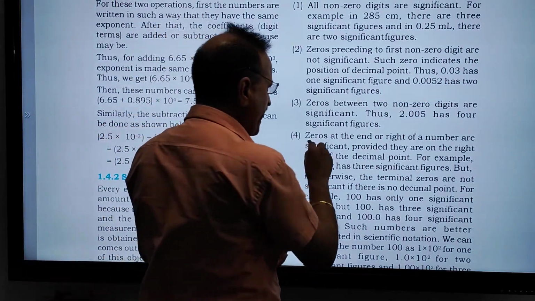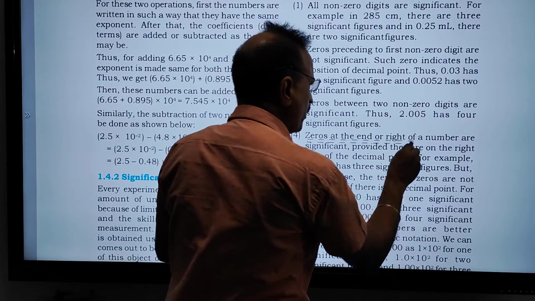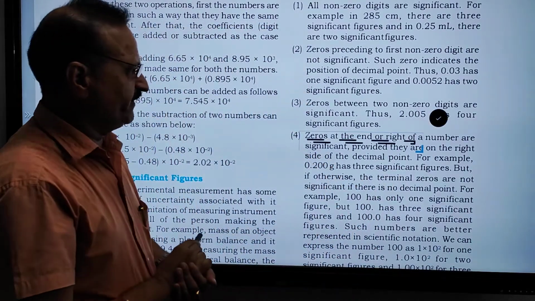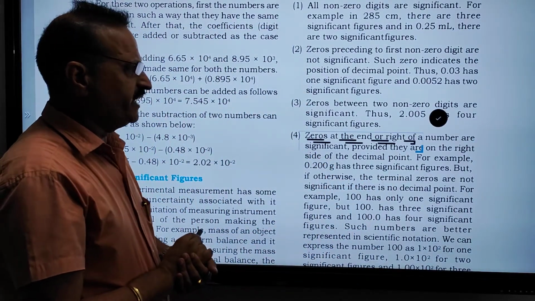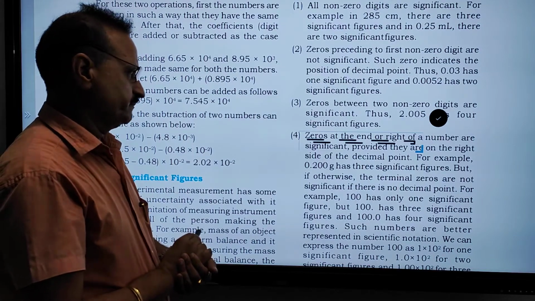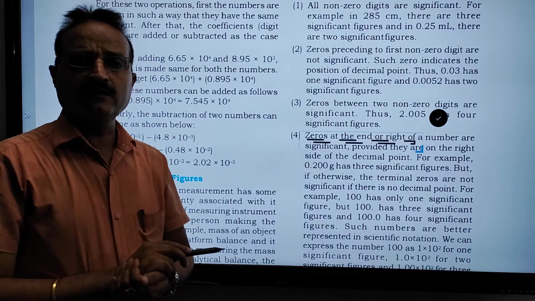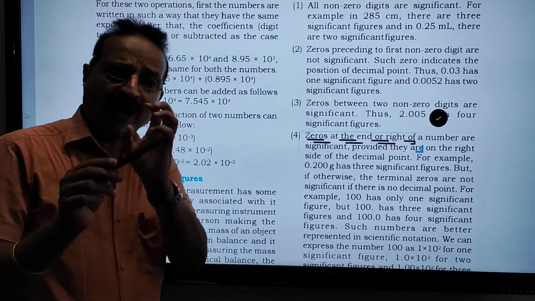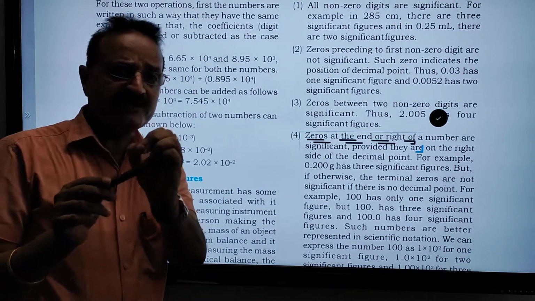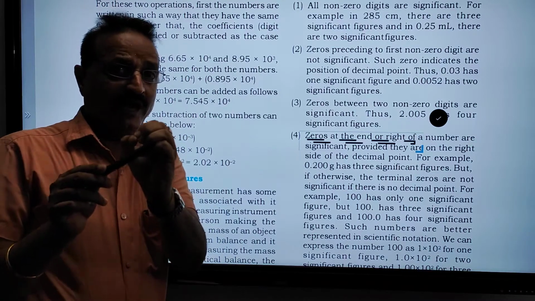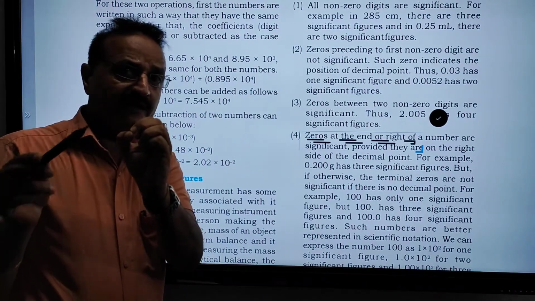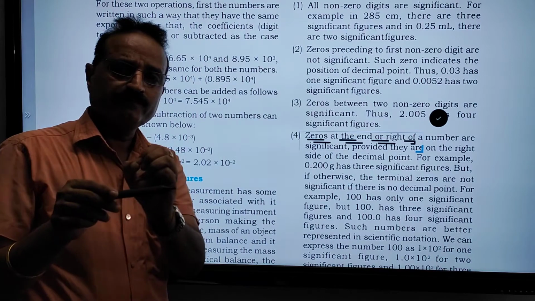Zeros at the end, on the right of the number, are significant, provided they are on the right side of the decimal point. It is compulsory that the zeros come after a digit, on the right-hand side, and the digit should come first.